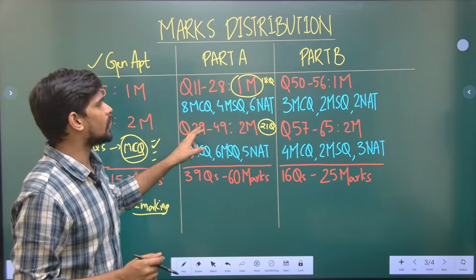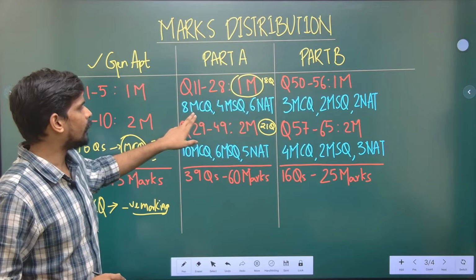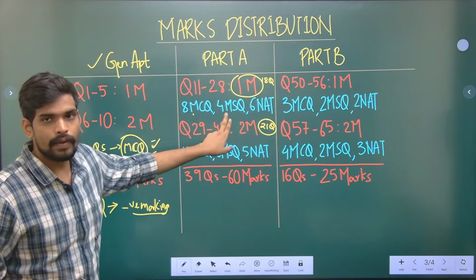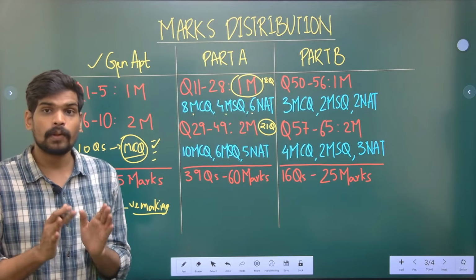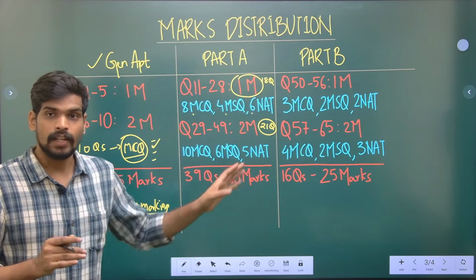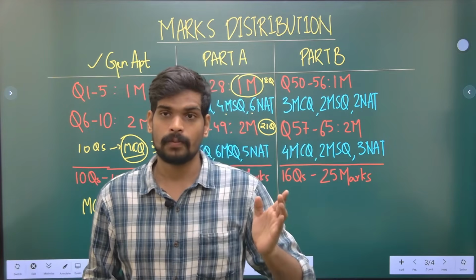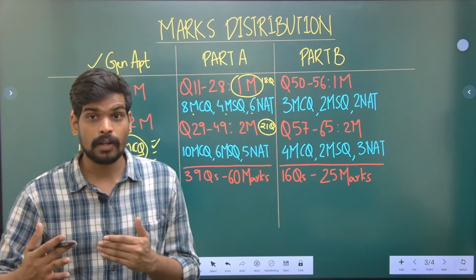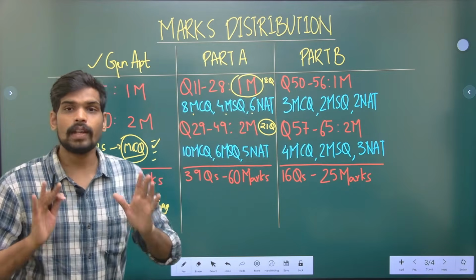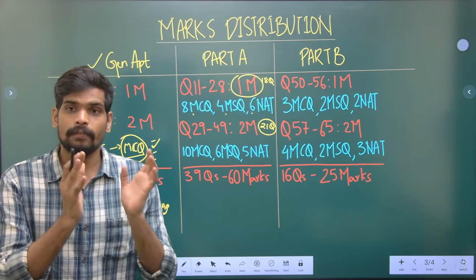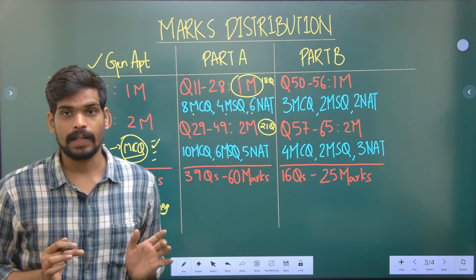But the further division: in last year's 2022 paper, of these 18 questions, 8 were multiple choice questions, 4 were multiple select questions, and 6 were numerical questions. So the number of 1 mark numericals has seen an increase. Generally 1 mark numericals were very few in the older pattern of question paper, but here there are a lot of 1 mark numericals also. The number is not fixed at 8, 4, 6, but it will be approximately the same. The majority of questions will be MCQ, then comes NAT, and a few questions will be multiple select type.